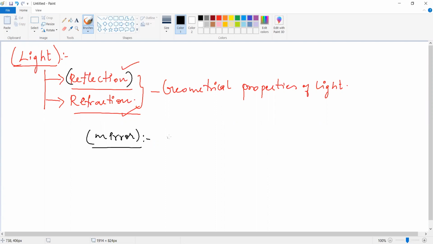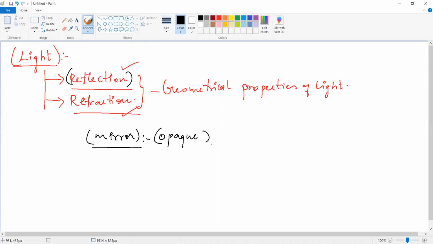So what is meant by mirror now? What type of object is it? It is a transparent object. Oh my God. A mirror is not transparent, a mirror is an opaque material. If it is transparent, what happens, Kanna? That light will transmit into that object and go through to the other side also. It is not getting reflected.